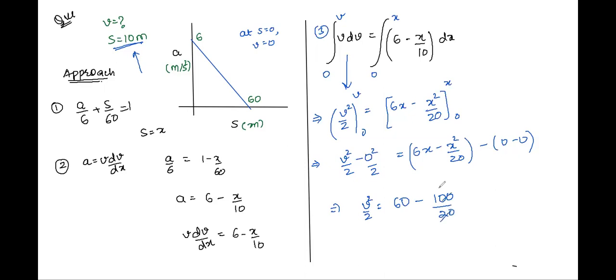That is giving us 5. So we have 55, right? And then we have v square is equal to 110, right? v is equal to under root of 110, correct? Under root of 110, 11 into 10, right? Okay, meter per second.